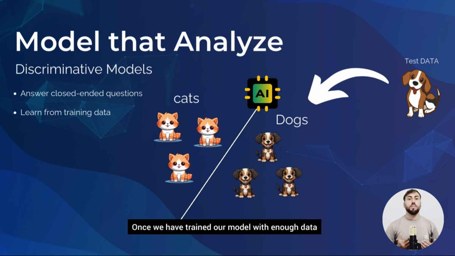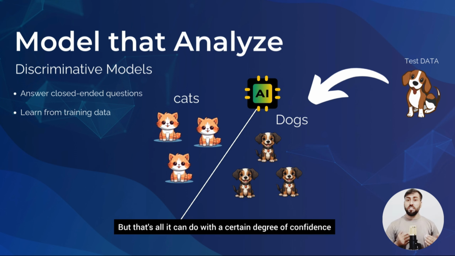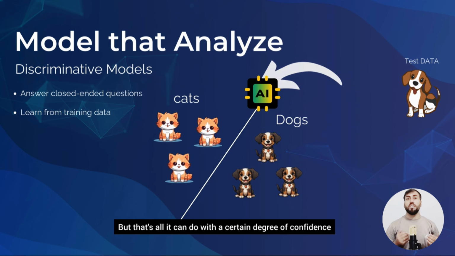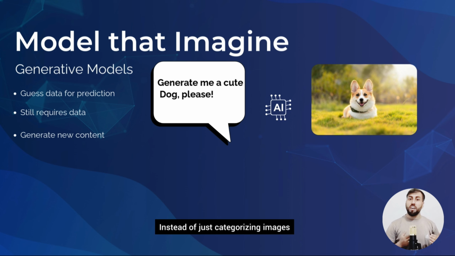If we have trained our model with enough data, it can confidently make predictions when shown a new image. For instance, it can tell whether a picture is a cat or a dog. But that's all it can do, with a certain degree of confidence. Now, a generative model turns this idea on its head. Instead of just categorizing images, they can generate new content based on what they have learned from training data.